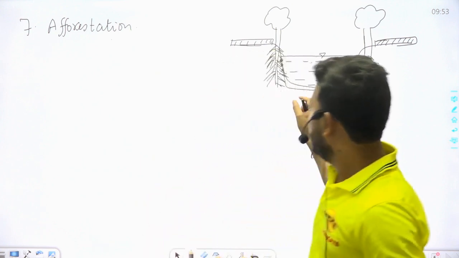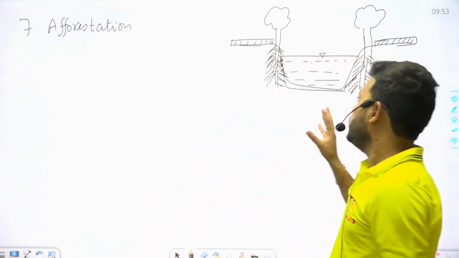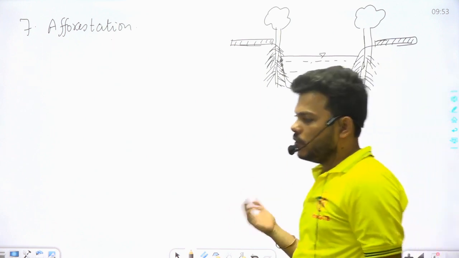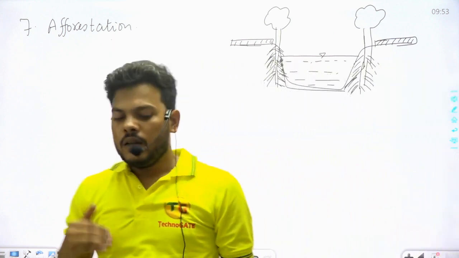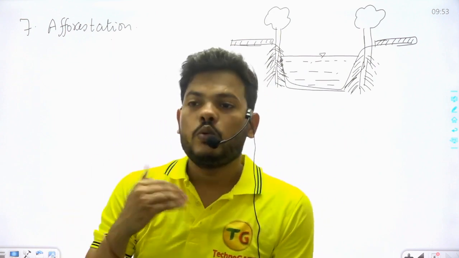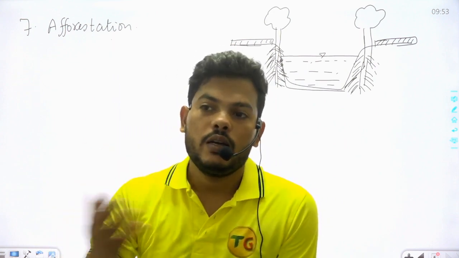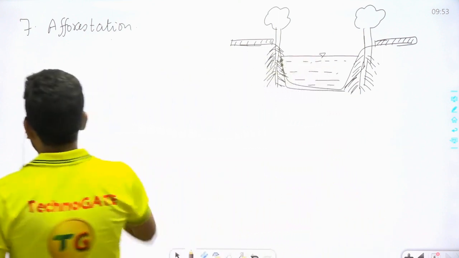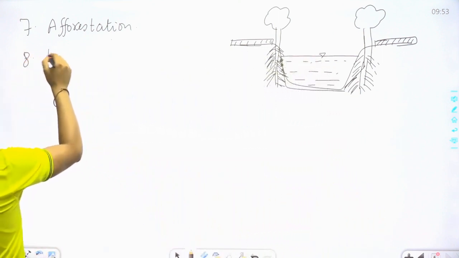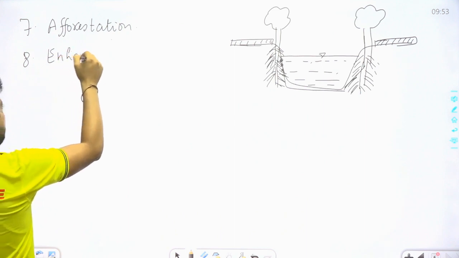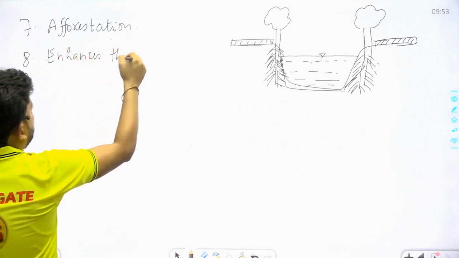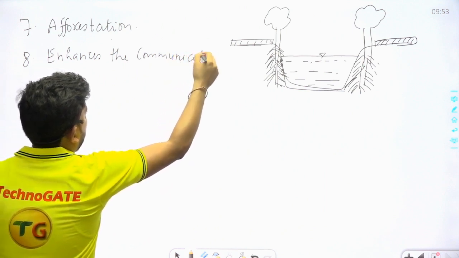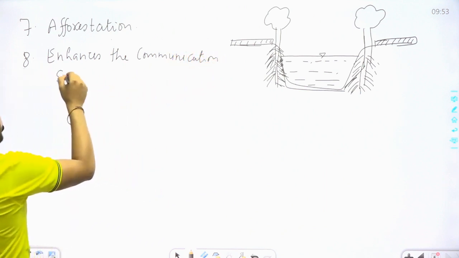Means the canal fulfills the need of transportation. We can go from one point to another point, and this is the communication system. So it enhances the communication system.